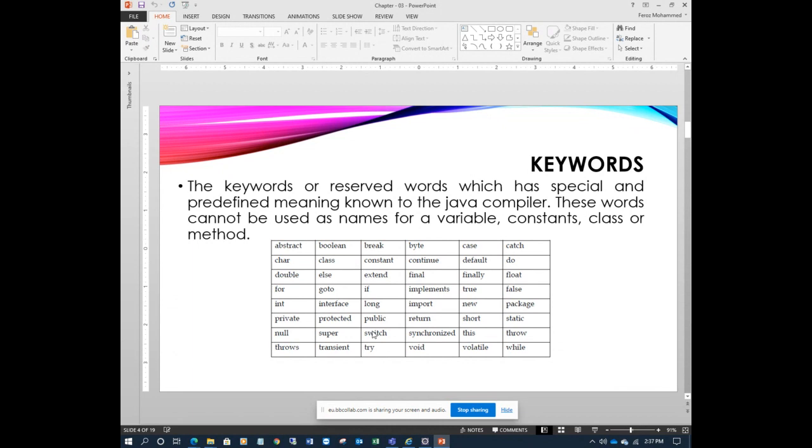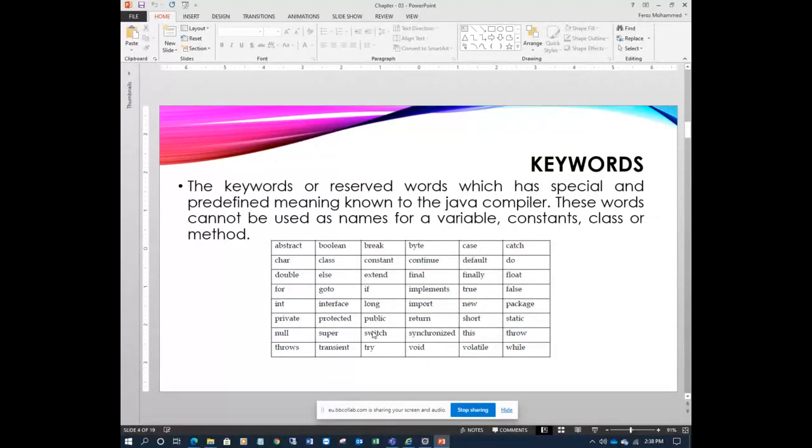Like you see here, public, static, void, String, System. These are all keywords, so they are already defined. We cannot change them. We just use these keywords in our program to make the programs. So these are reserved words. Reserved means already created and reserved for a special purpose.